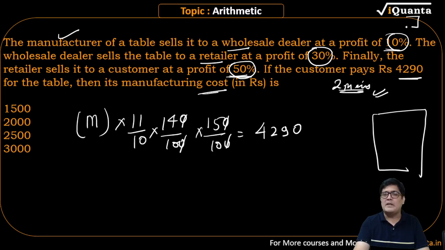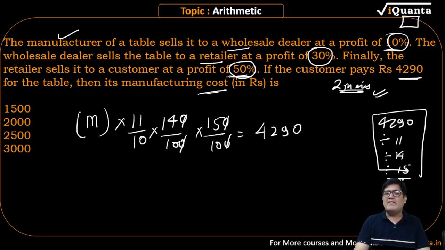यहाँ पे top पे एक button होता है exam में calculator का. You type the value 4290. Then what you do? You press divide 11. Then again you press divide 14. Then again you press divide 15. Whatever result you have got, you add 1 zero, 2 zeros, 3 zeros in it. See, this 11, 14, 15 will go in the denominator. So you will have 2000 as the answer.